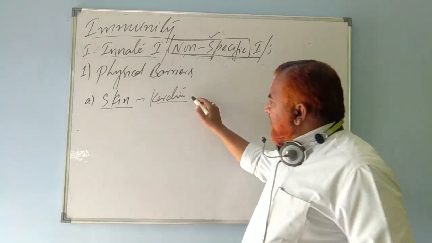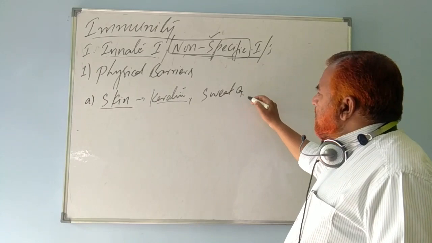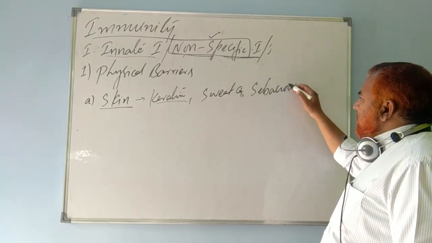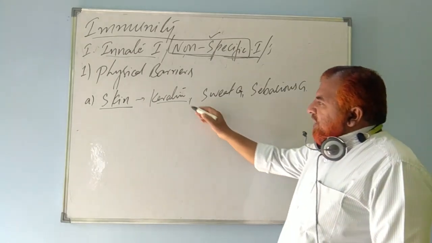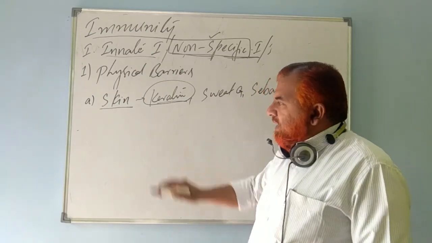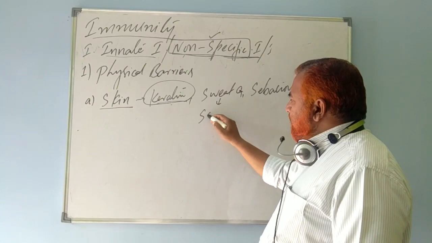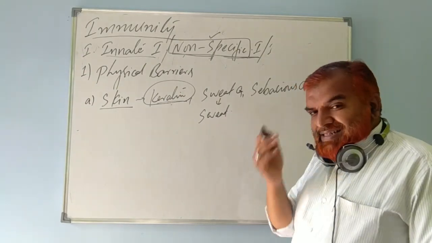Skin consists of keratin. Skin consists of sweat glands. Skin consists of sebaceous glands. Clear? Then skin has a protective, hard, fibrous, insoluble protein called keratin. Sweat glands secrete sweat, which is salty in nature, slightly acidic.